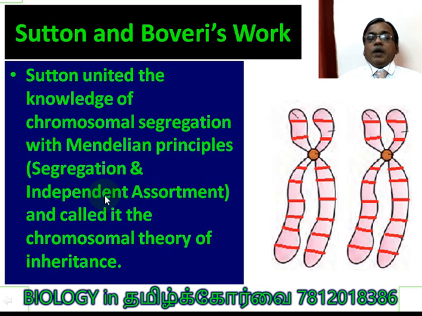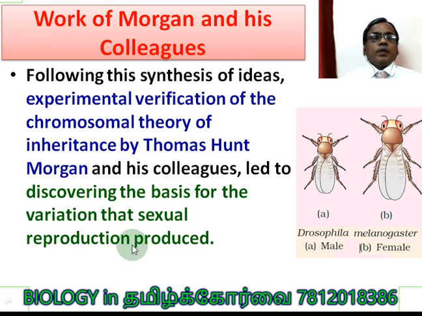Both segregation and independent assortment came true, and it was called the chromosomal theory of inheritance. So this is what is called the chromosomal theory of inheritance. Understood? Sutton united the knowledge of chromosomal segregation with the Mendelian principle. The same is called the chromosomal theory of inheritance.